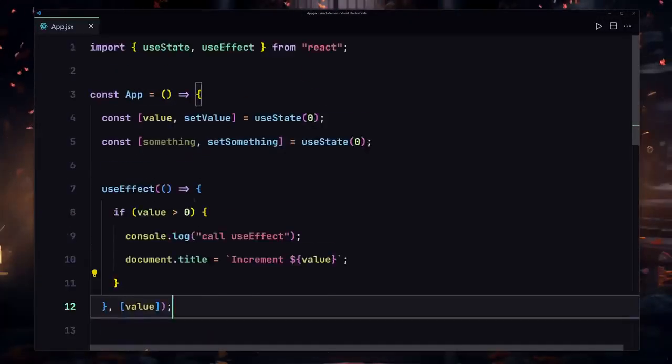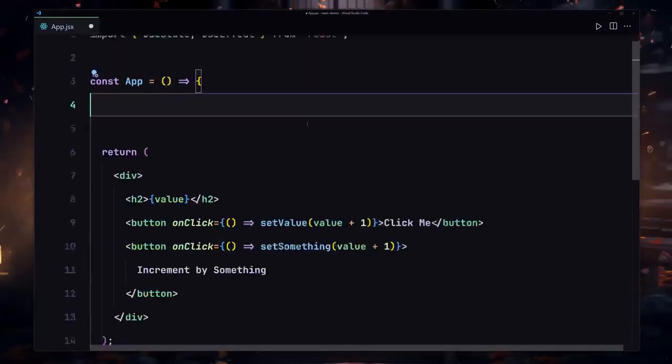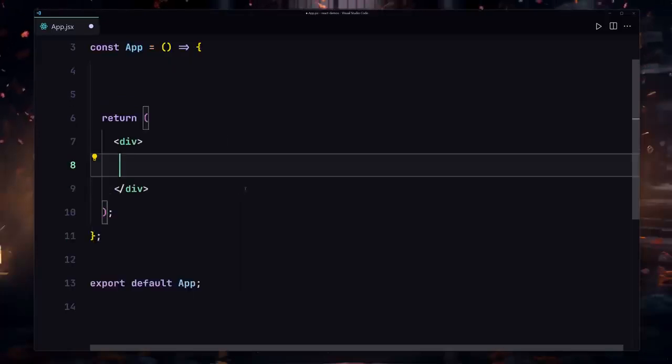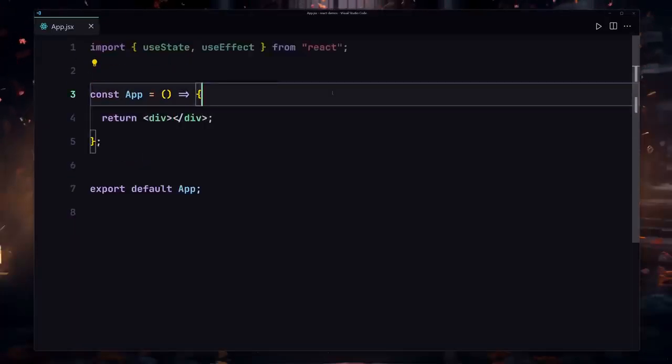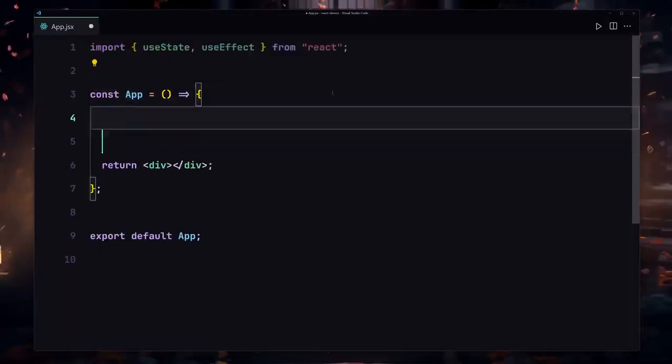I'm going to remove all of that stuff, and now let me show you how we are going to be fetching data by using our useEffect. So I'll just save my file. Now let's get into the data fetching. So to fetch our data, the first thing that we have to do is create some sort of a state where we're going to be putting our data.